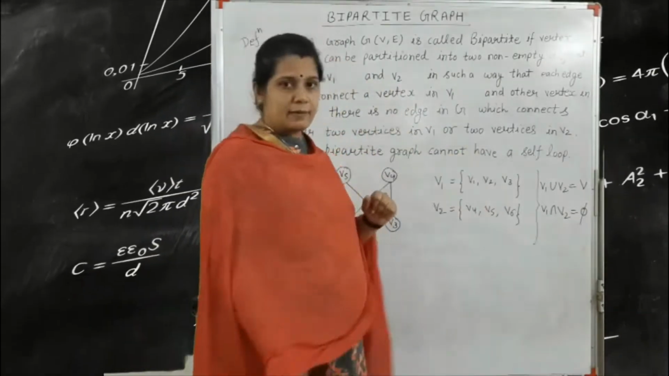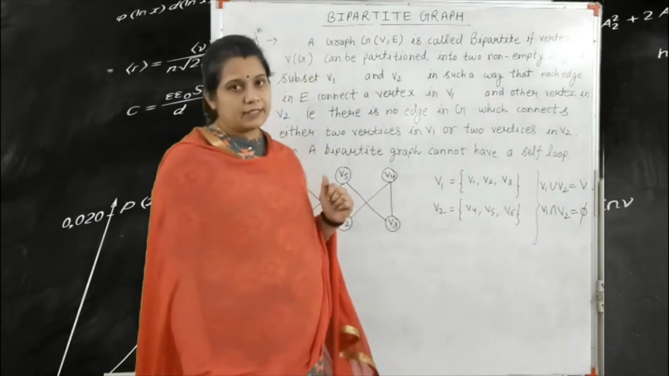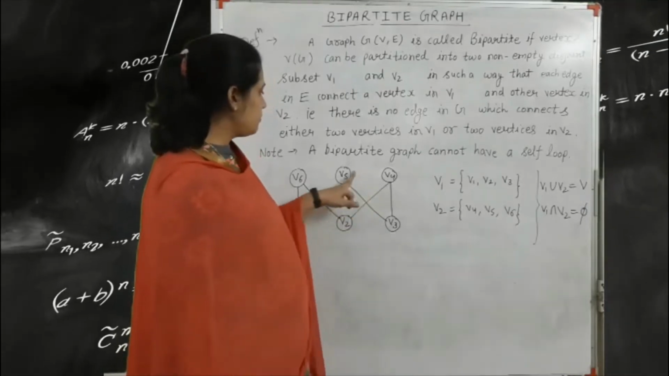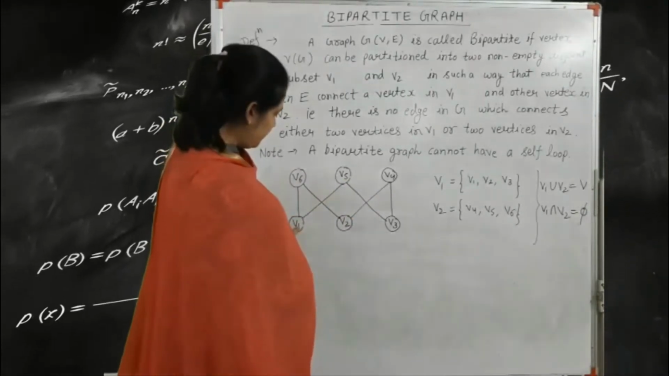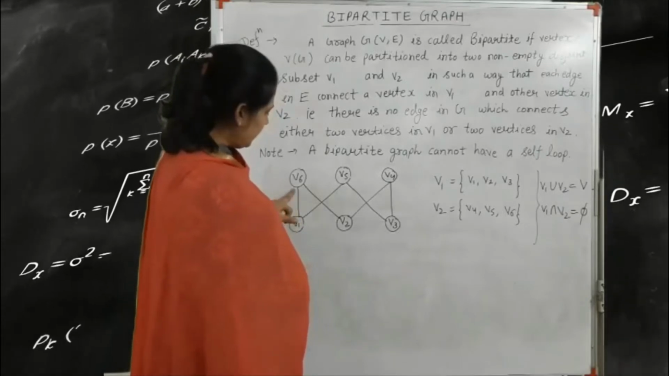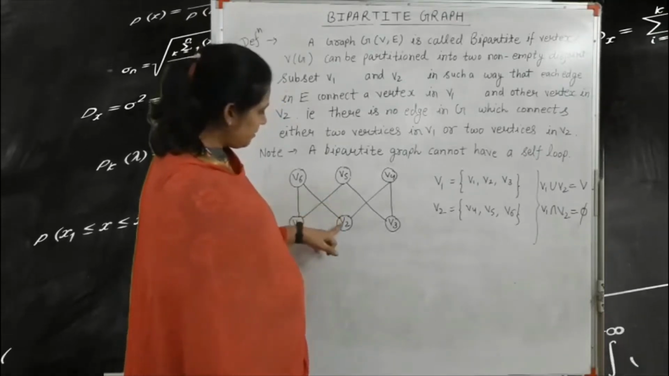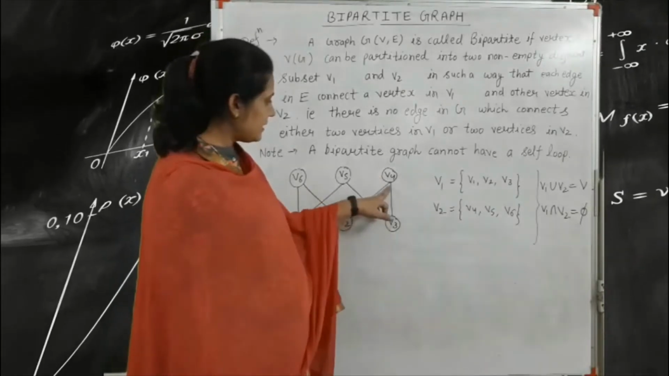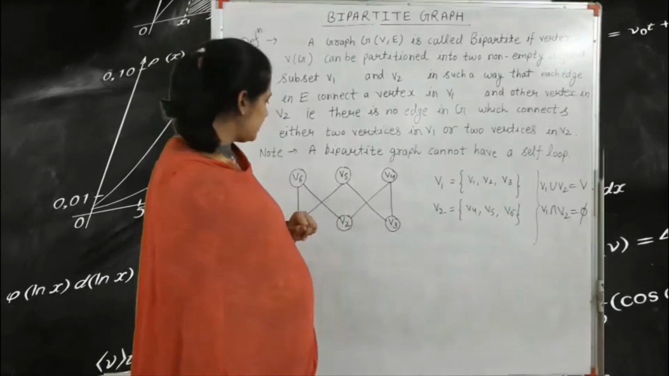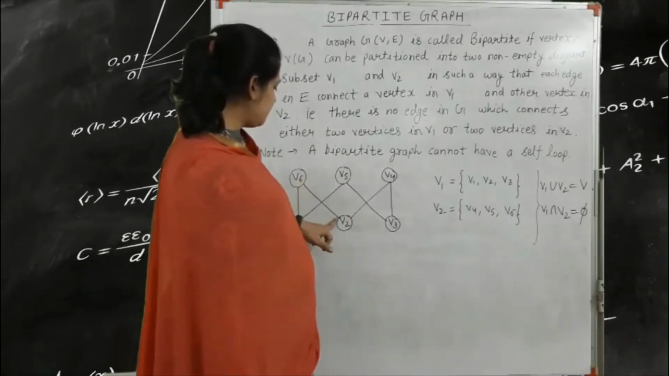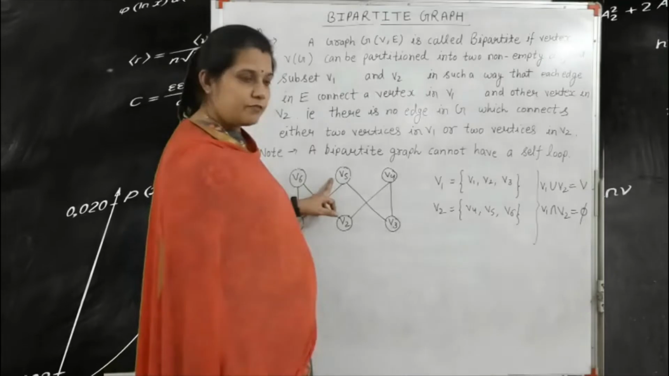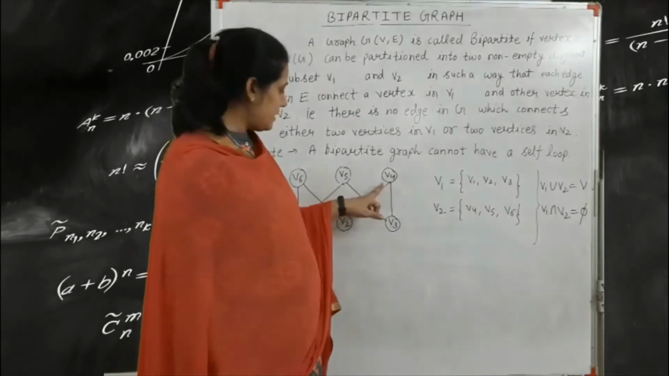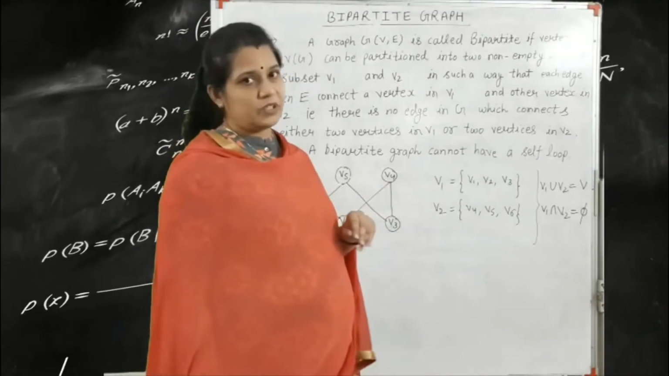For example, here we are given a graph with 6 vertices: V1, V2, V3, V4, V5 and V6. Vertex V1 connects with V6 and V5. V2 connects with V6 and V4. V3 connects with V4 and V5. V6 connects with V2 and V1. V5 connects with V1 and V3, and V4 connects with V2 and V3. This is the graph.